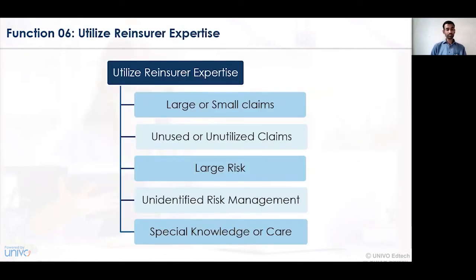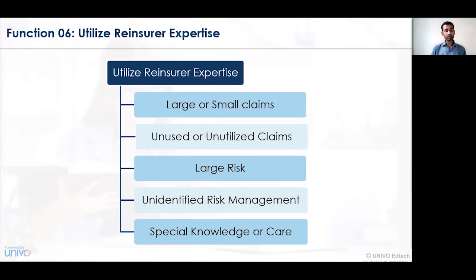And lastly, the sixth function, that is utilizing the reinsurer's expertise. In order to utilize the reinsurer's expertise, we have a number of transactions: large or small claims, unused or unutilized claims, large amount of risk, unidentified risk management, and special knowledge or care. So a reinsurance company always needs to see that whatever the amount of claim, whether it is a large claim or a small claim, proper expertise, proficiency, skill and guidance must be provided, and accordingly proper treatment or equal treatment to all the parties or the policies or the insurance companies must be given. Unused or unutilized claims.